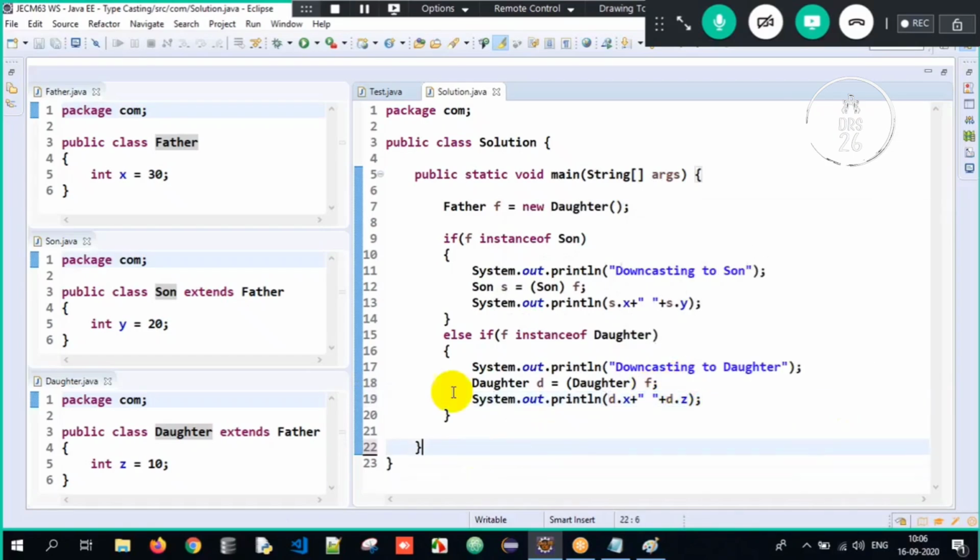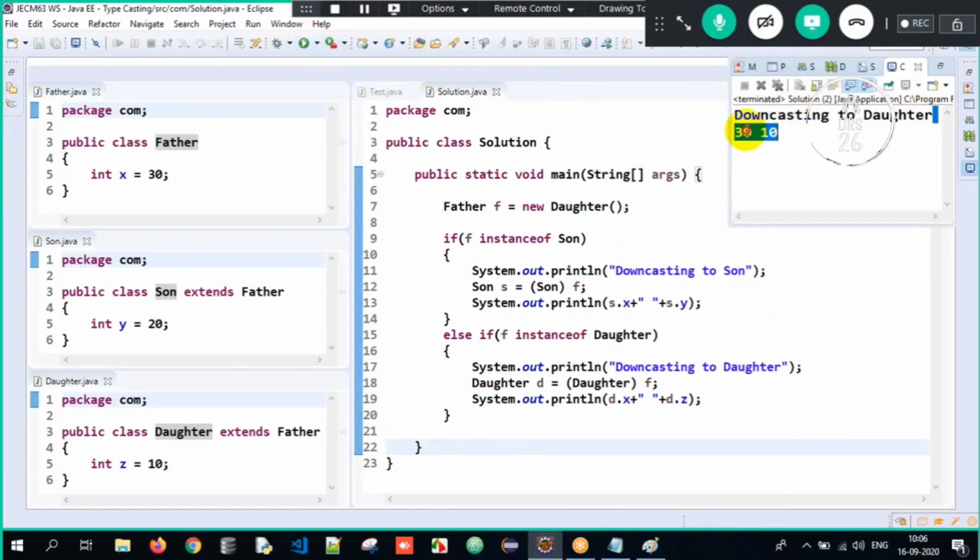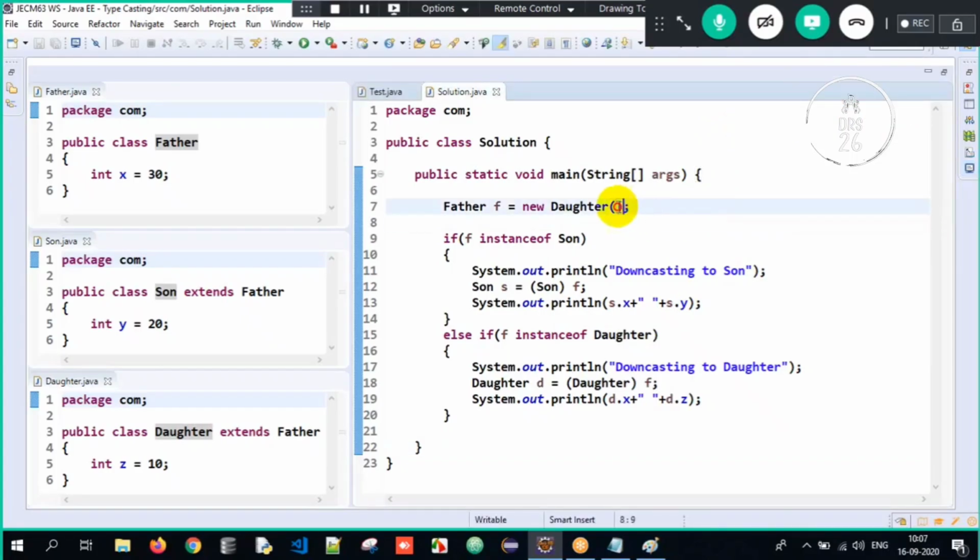This is all about the entire program here. See, downcasting to Daughter, and I'm accessing the Father property 30 and the Daughter property 10 here. Sir, what happened, sir? I will tell you. See, new Daughter: the Daughter object is stored into F. What is F now? A Daughter object. Is the Daughter object having the properties of Son? No. Else if, is the Daughter object having the properties of Daughter? Yes. We are downcasting it to Daughter, and after downcasting, I'm accessing both the superclass and Daughter class